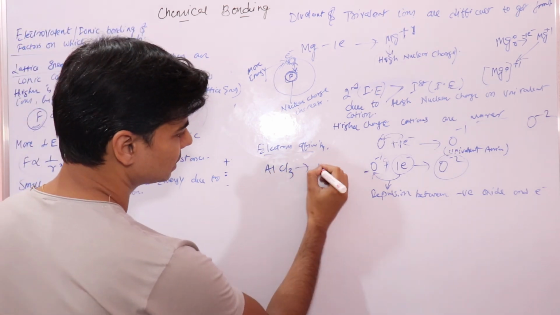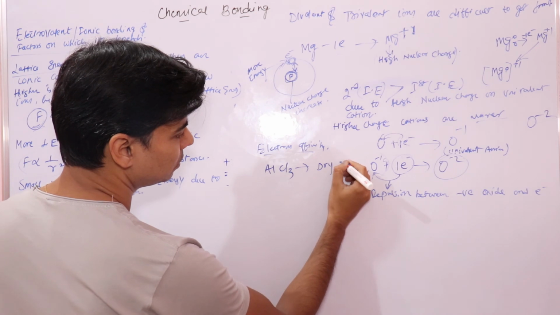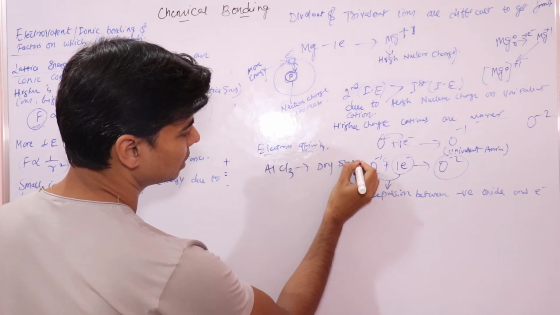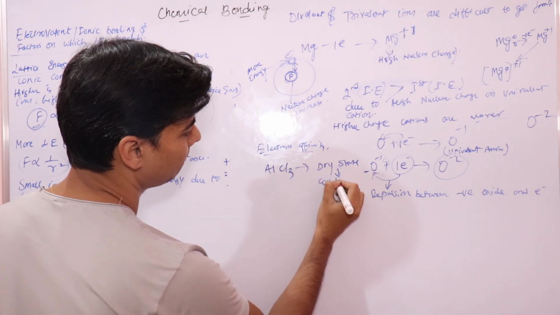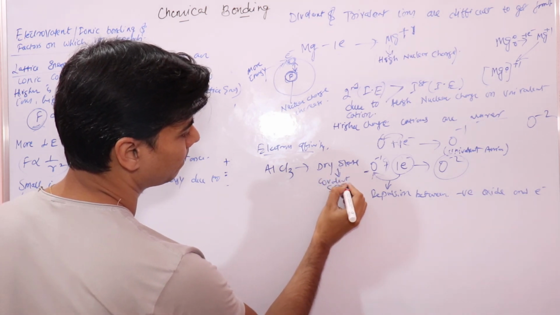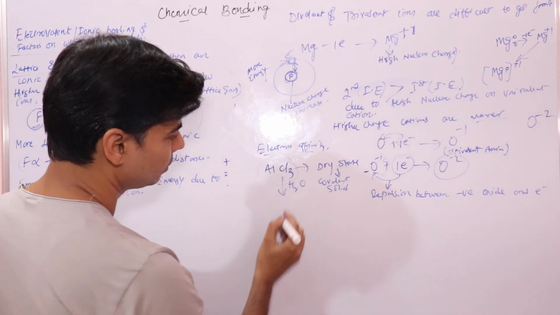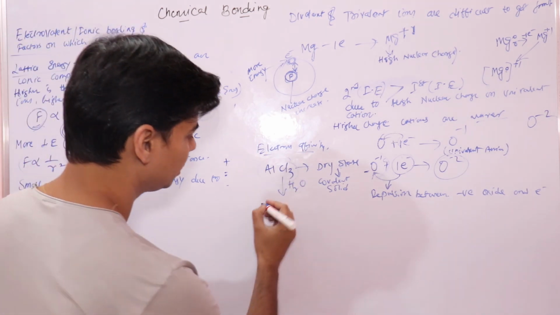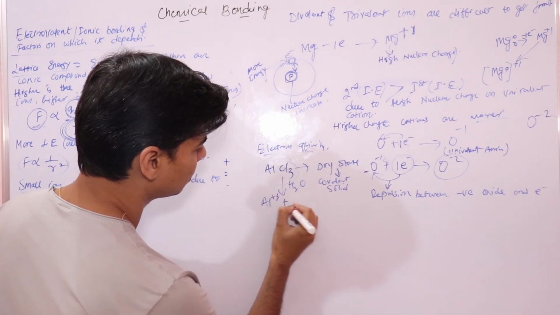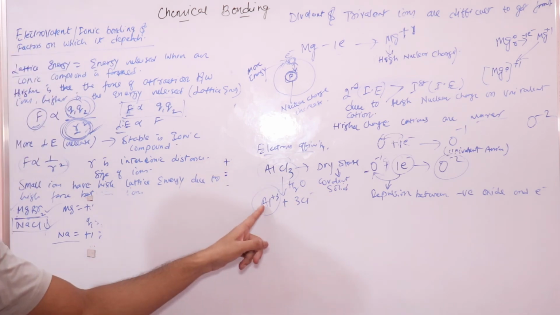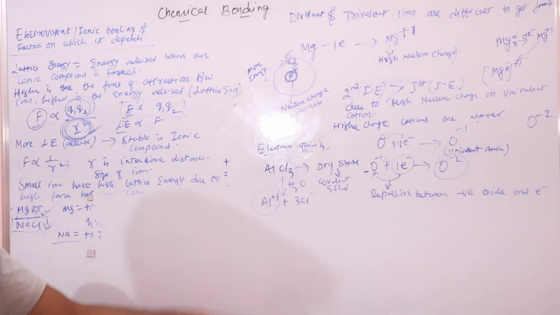In the dry state, this is a covalent solid. But when this is added to water, it acts as an ionic solid with the trivalent aluminium ion. So here the trivalent aluminium ion is easily formed.